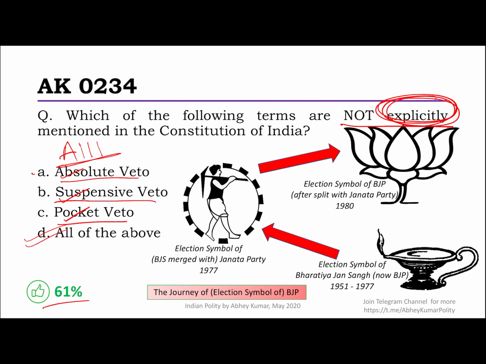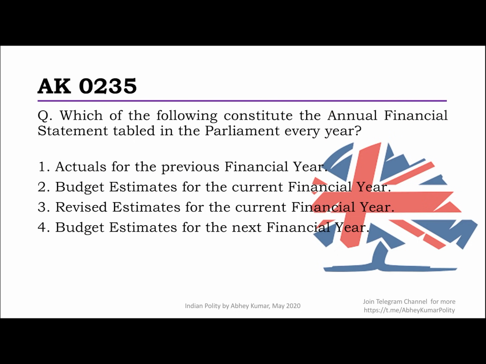A good number of you did get it right, and I hope you did follow the sequence in terms of how the symbol has evolved for the Bharatiya Janata Party. Okay, so next is: which of the following constitute the annual financial statement? And this is precisely what is required under Article 112. The term budget is not used. So the annual financial statement is tabled in Parliament every year.